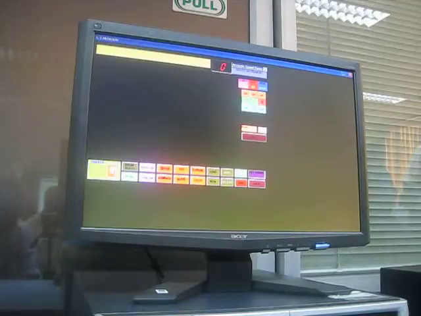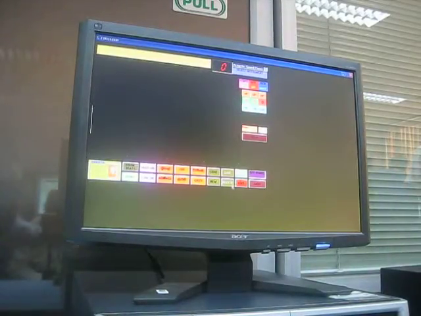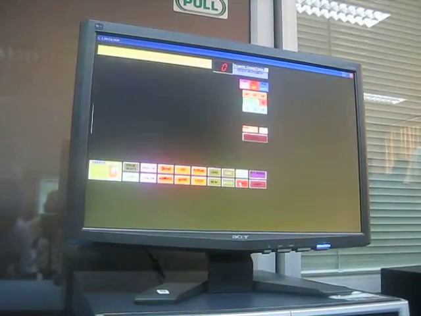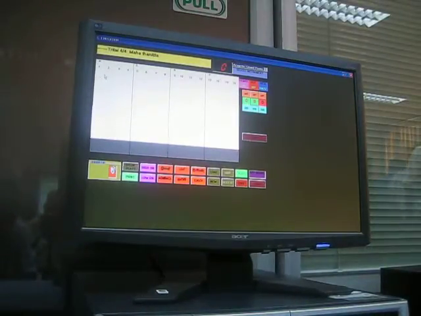We want to just type 10, then press enter. Then you can see a blank notation here.